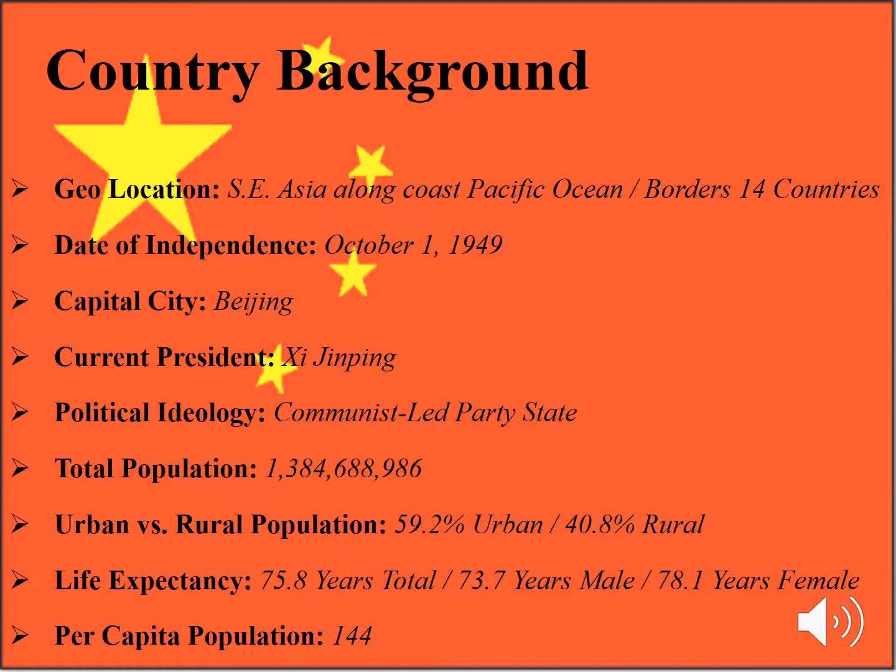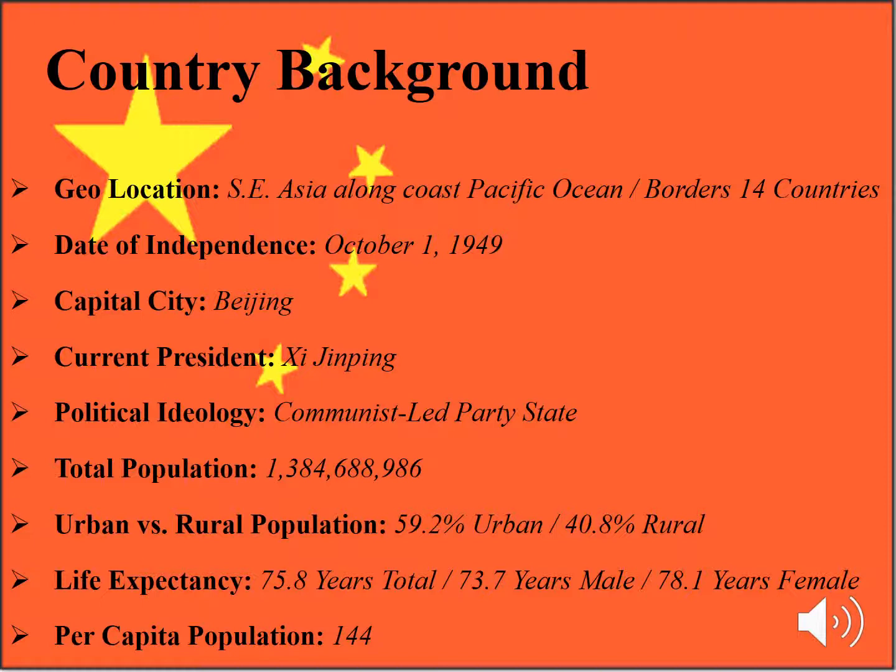The capital city of China is Beijing, although the largest city of China is Shanghai. Beijing is among the most populated capital cities in the world. China's current president is Xi Jinping. Jinping became president of China in 2012, ushering in an era of increased assertiveness and authoritarianism.